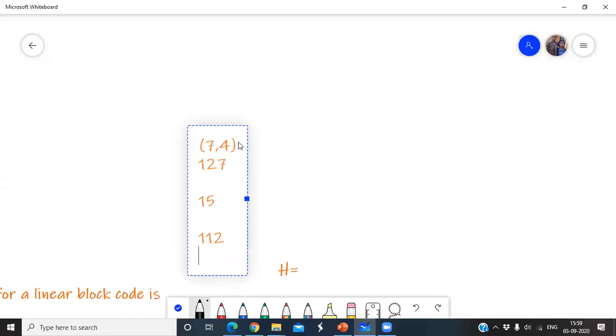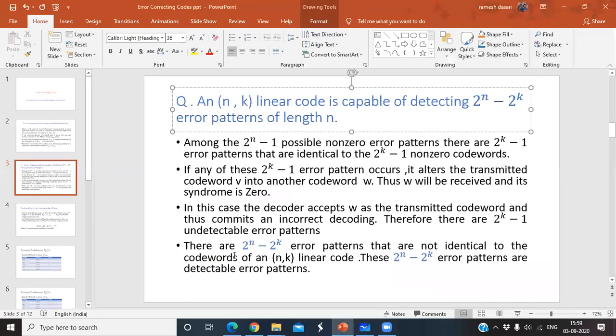So here it is 2^n minus 2^k. What is the value? 2^n is 2^7, which is 128, minus 2^k, which is 16. So the answer is 112. That means 2^n minus 2^k error patterns can be detected. So this is the line.